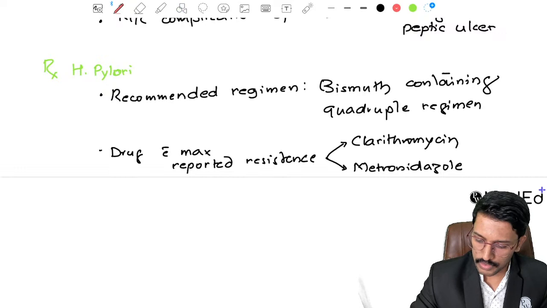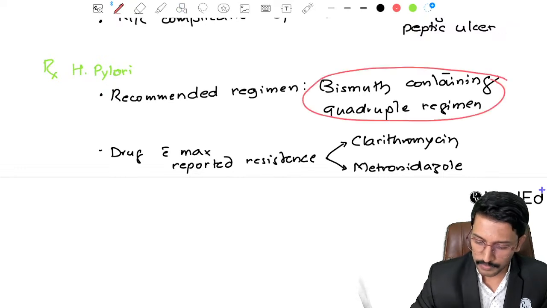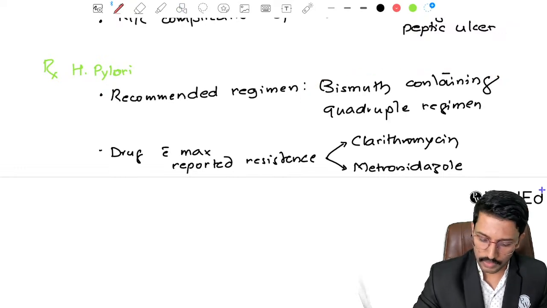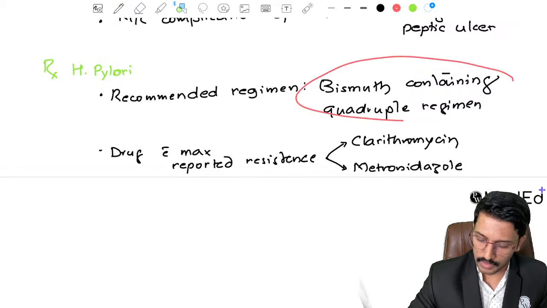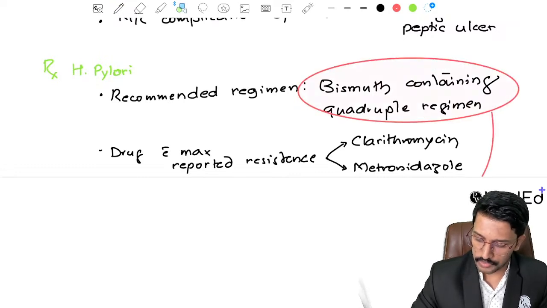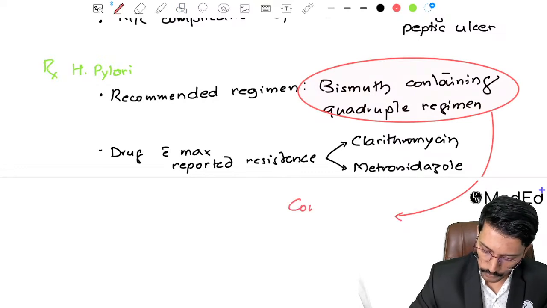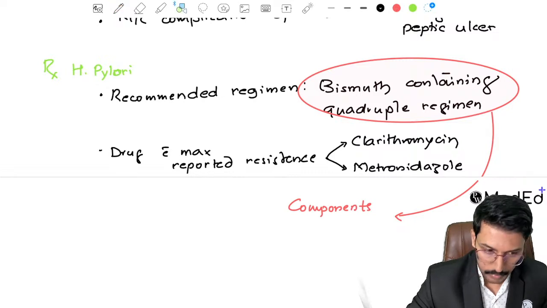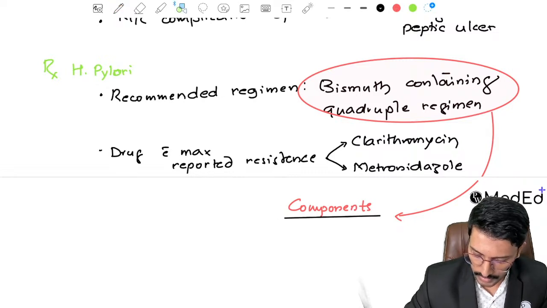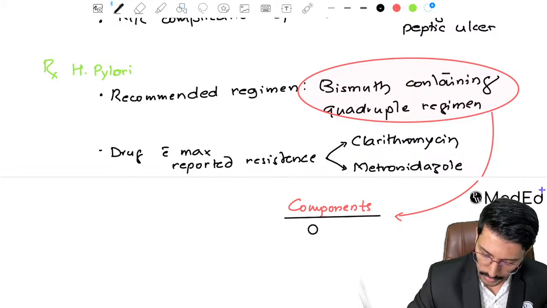And if we are using the bismuth containing quadruple regimen, they might as well ask you what are the components of this regimen. We should certainly know what should be there in those 4 drugs. Pretty easy to remember. There is a simple mnemonic. I would rather say OBMT.